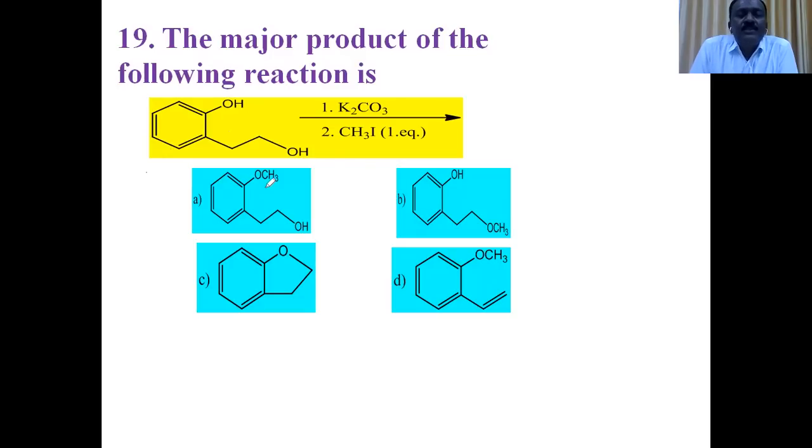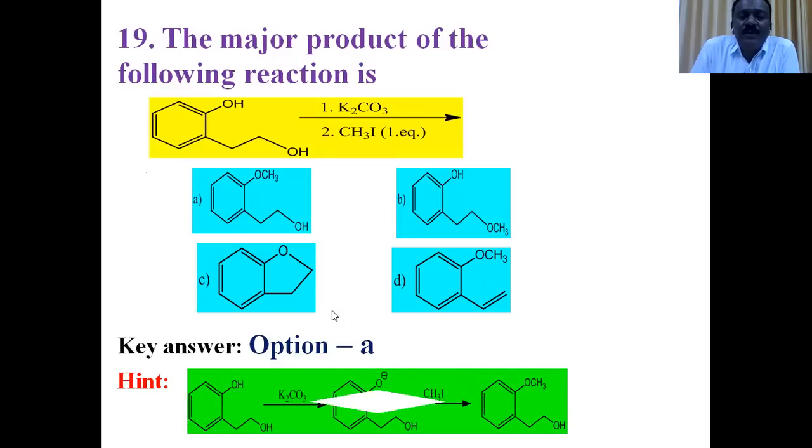The reagent given over the arrow, K2CO3, is a basic reagent. It abstracts a proton from the phenolic OH. Therefore, the intermediate phenoxide ion is obtained. Phenoxide is a stronger nucleophile when compared with I minus. Therefore, nucleophilic substitution takes place. It undergoes a Williamson ether synthesis type reaction to form an ether.